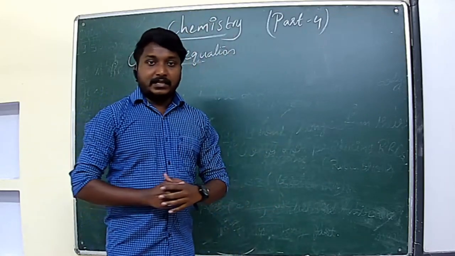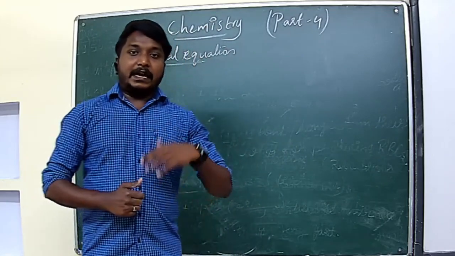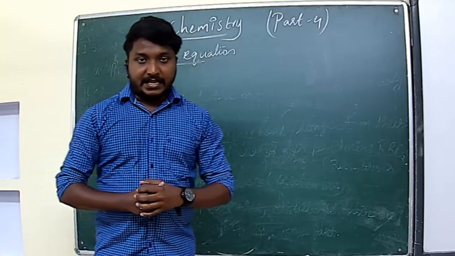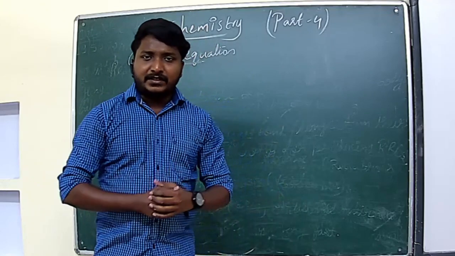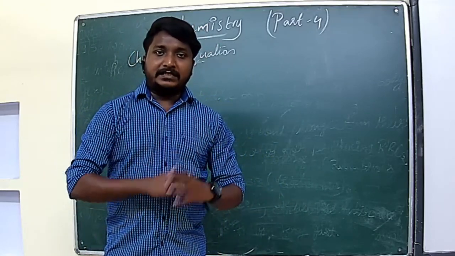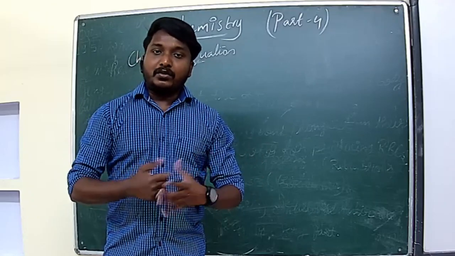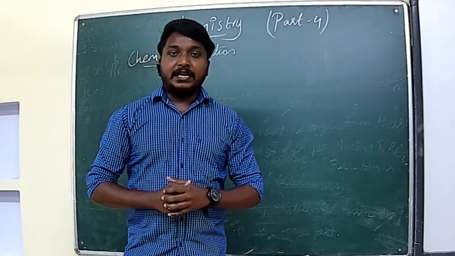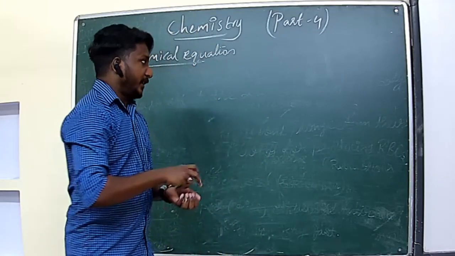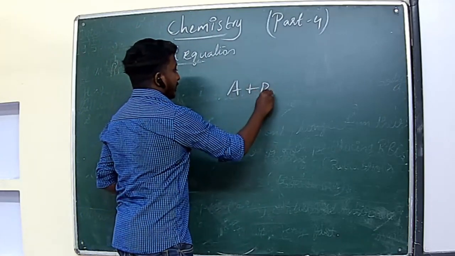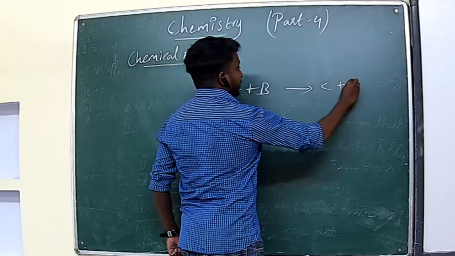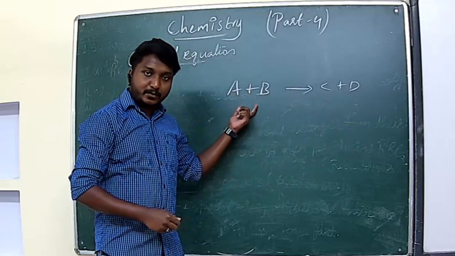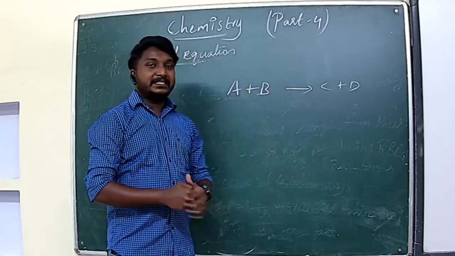So chemical reaction is the chemical change of a matter or a substance into a new substance, that is known as chemical reaction. It is a chemical change of the substances. One or more substances are chemically changing into one or more different substances. Clear? That means, for example, A plus B gives C plus D. That means old substance is converted into new substances. Old substances have one property, new substances have another property. This is known as chemical reaction.